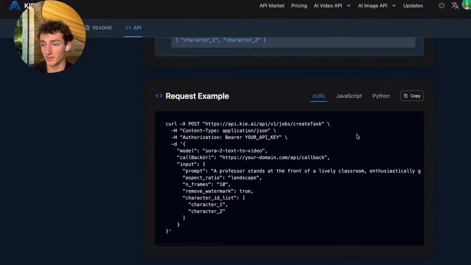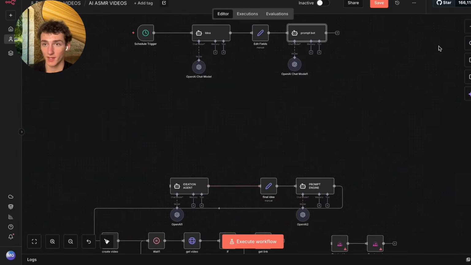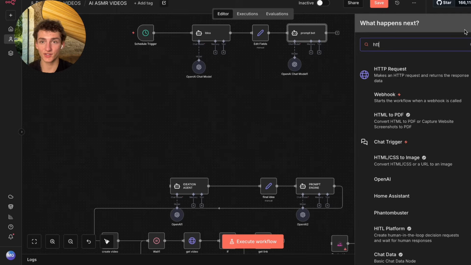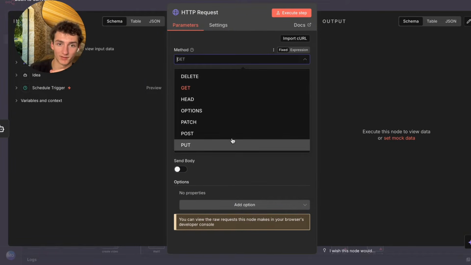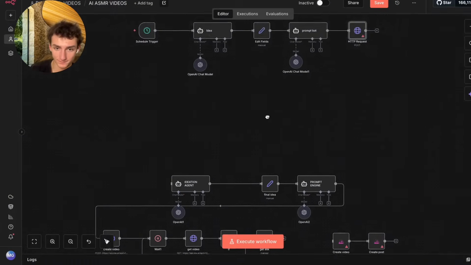So you're going to copy this, and then you're going to go into N8N and add in an HTTP request node. If you guys don't want to go through this process at all, again, just go ahead and check the description and I'll have it down there so you can just steal this template, literally just copy and paste it. But we're going to make the method post.